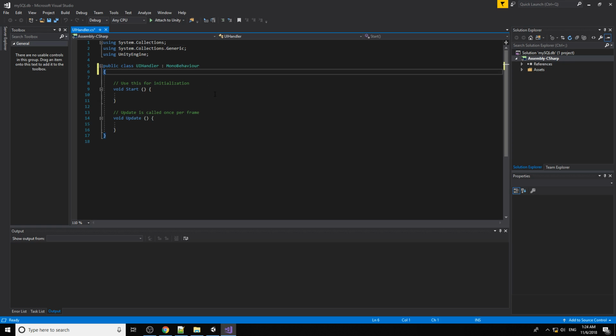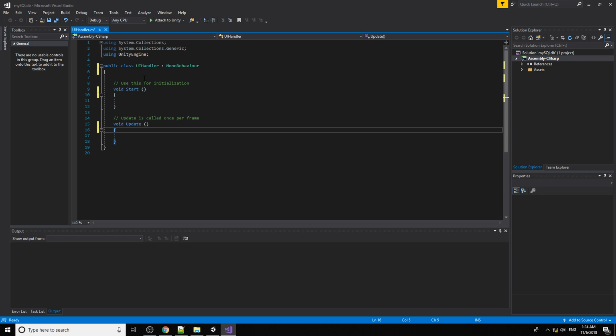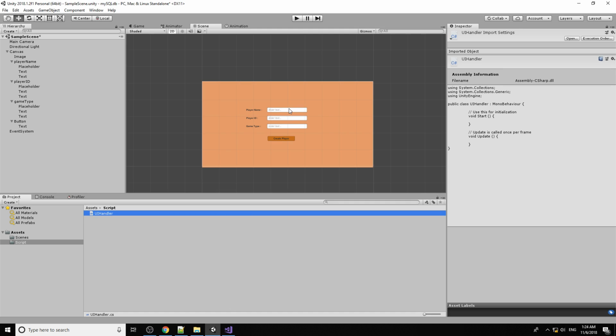Let's do this. First thing, I want to declare public all the UI elements here. We have three input fields and then one button.